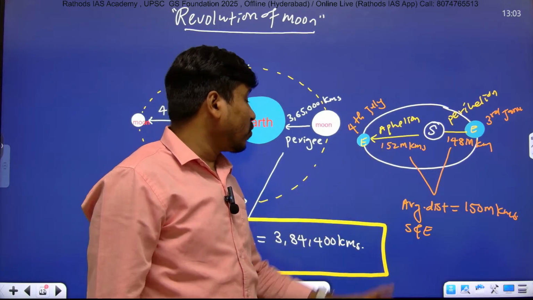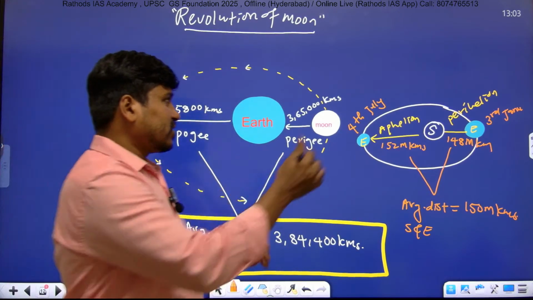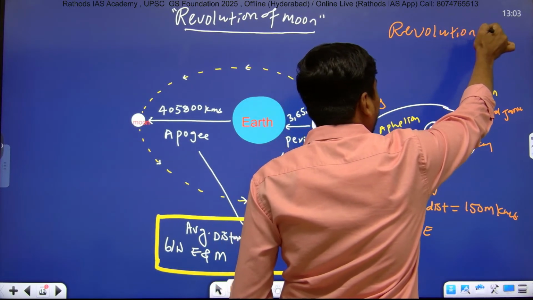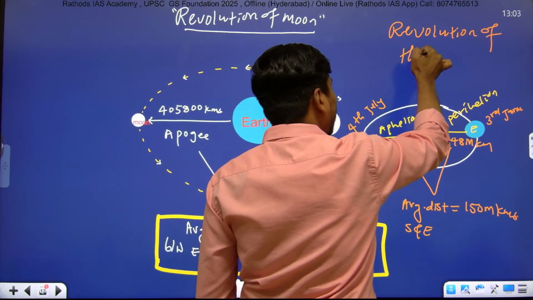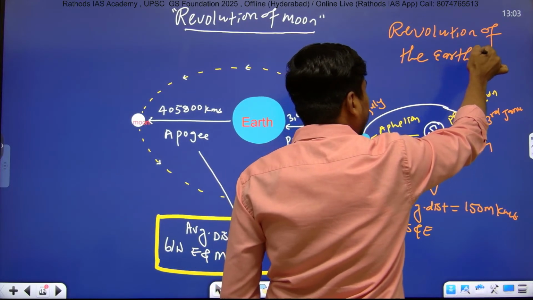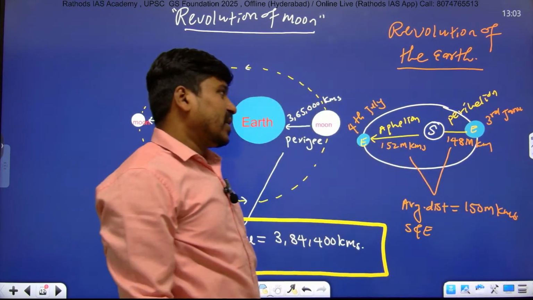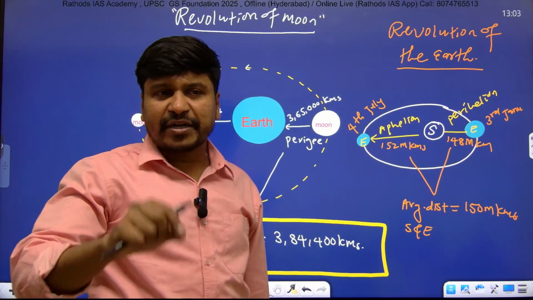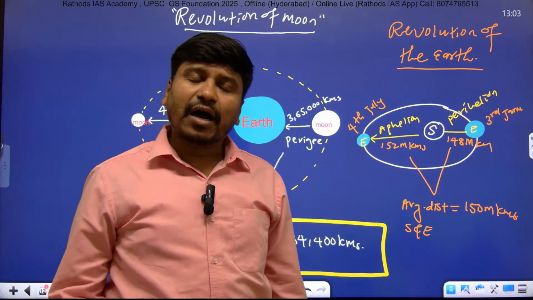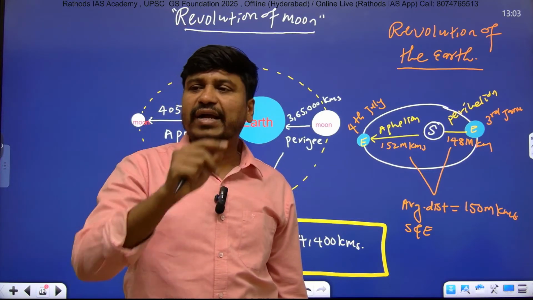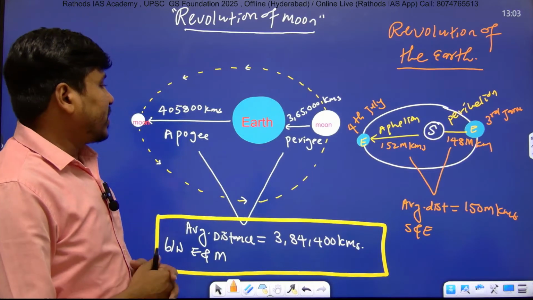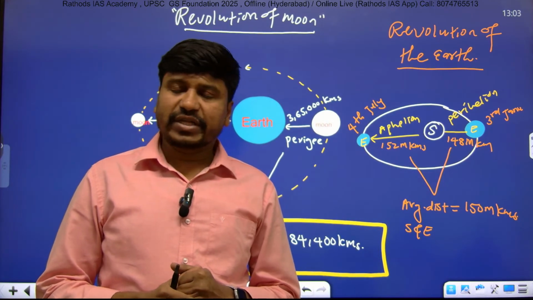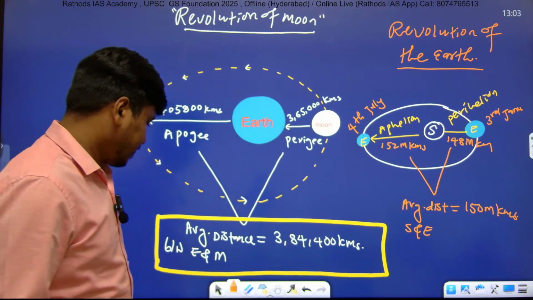So this is about the revolution of the Moon, and this is the revolution of the Earth. If you get the question, what is perihelion and aphelion? Perihelion and aphelion are related to the Earth and Sun. Apogee and perigee are related to the Moon and Earth. So we'll take a lunch break, and then we'll start the next session at 2 p.m. Okay, thank you so much. Take care. Bye bye. Dhanyawad.